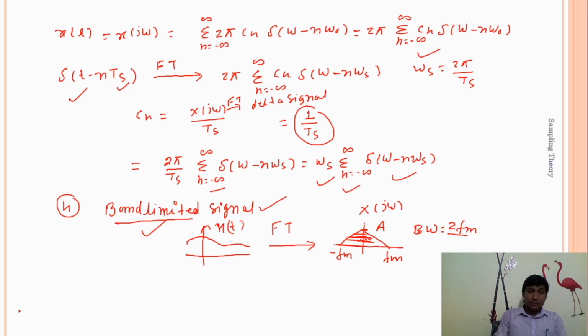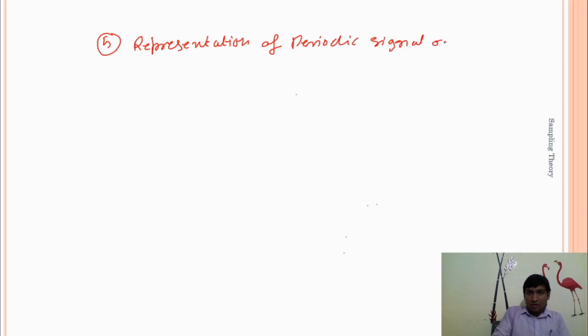Next point is the fifth point: a representation of the periodic signal, delta of t minus nTs. Any periodic signal can be represented like this according to the Fourier series.